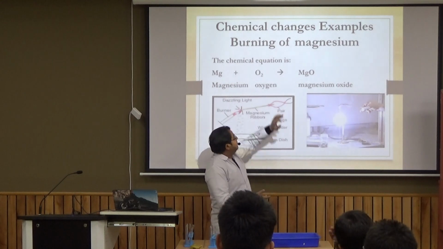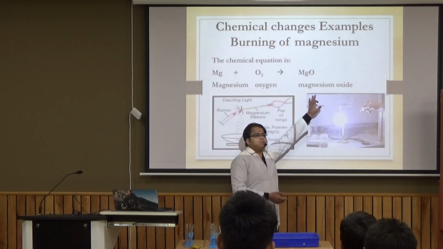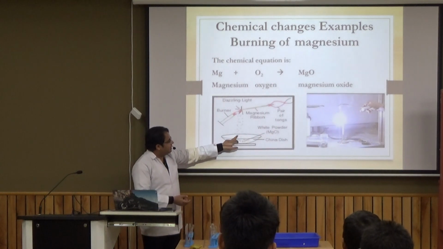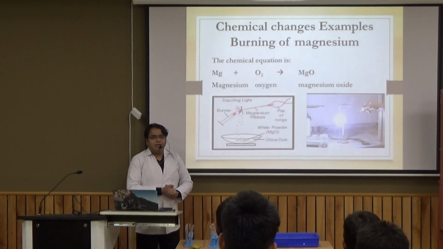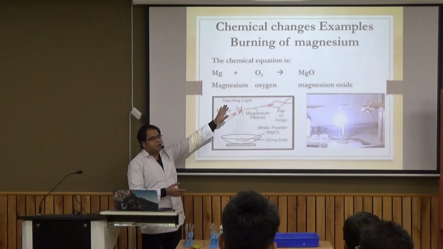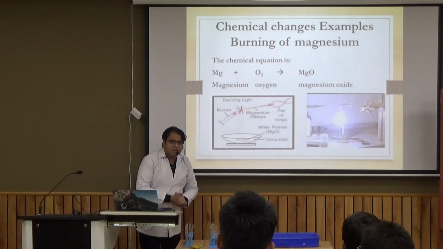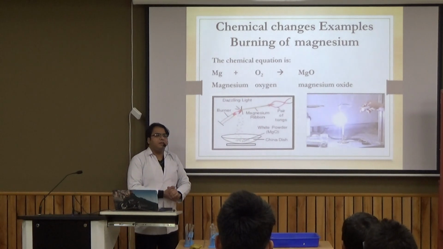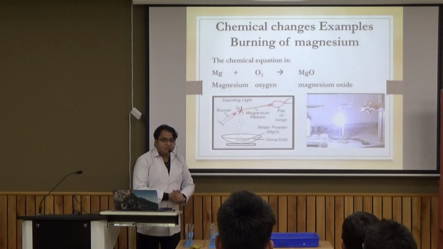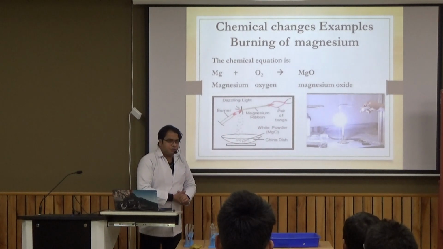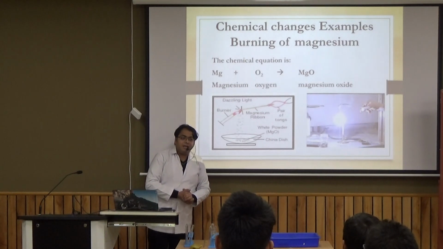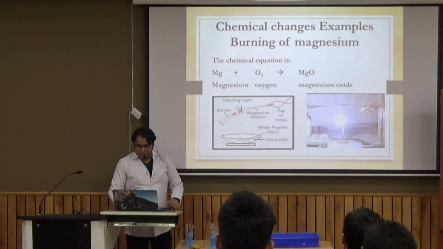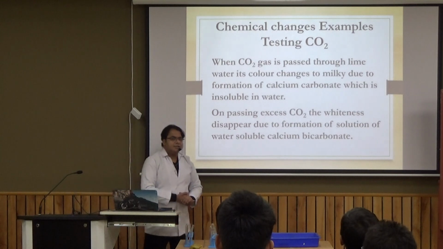In the process, magnesium reacts with oxygen and produces magnesium oxide, which is a white colored substance obtained here in this china dish. This way, in the reaction, magnesium and oxygen react and produce a new substance, magnesium oxide, with change in color, formation of light and formation of heat. So all these three changes, color, formation of heat and light, indicate that it is indeed a chemical reaction, a chemical process.